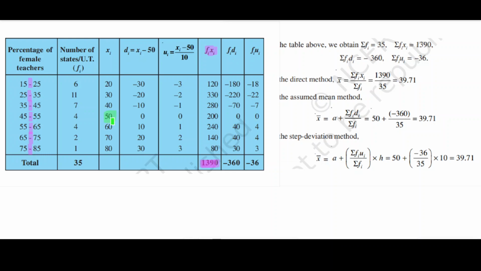If we take the mid value and subtract, suppose xi, if we take 50 as the assumed mean of the data, then 50 will be subtracted, and after finding the value of fi di, then we will, because we are directly writing 50.